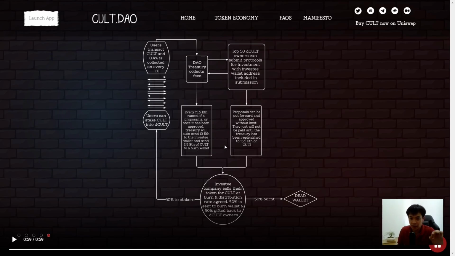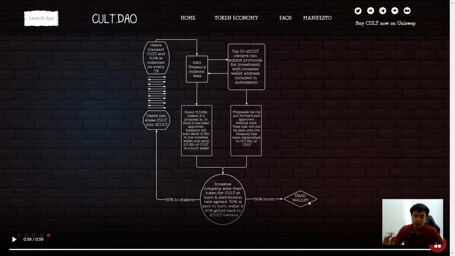That is a very genius way to burn tokens. And next, once the investee company sells their token or whatever project they are in, let's say it can be an NFT project or anything, there is profit. So the token for Cult is burned and distributed at the rate agreed. 50% of this goes back to the stakers as a reward, and 50% is burned.